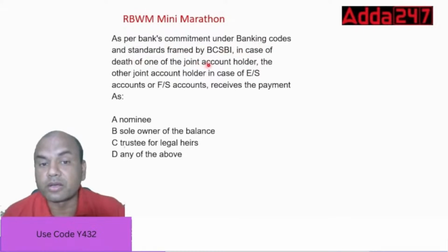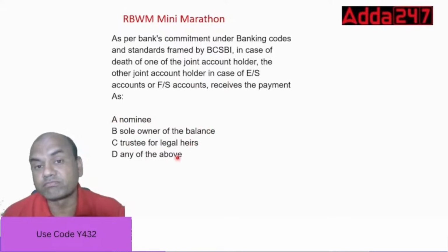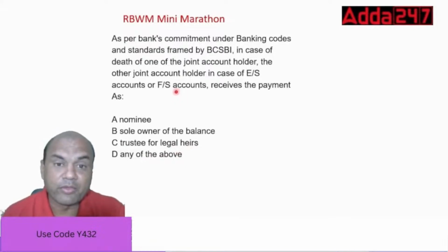joint holder, understand this, in case of death of one of the joint holders, the other joint holder, in case of ERS or FRS, former or survivor, receives payment as: nominee, sole owner of the balance, trustee of the legal heirs, or any of the above. Difficult one, isn't it? What do you think?